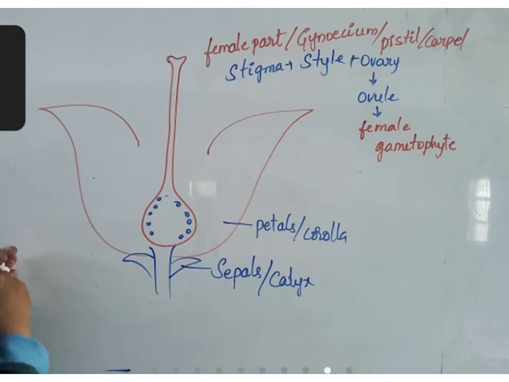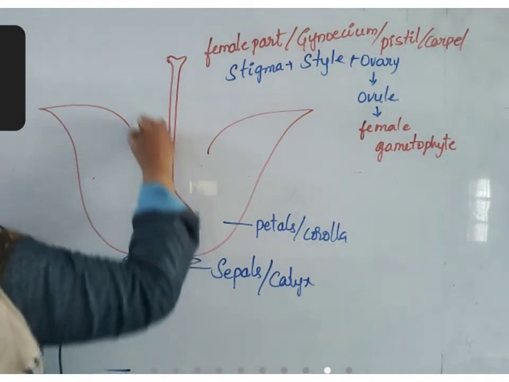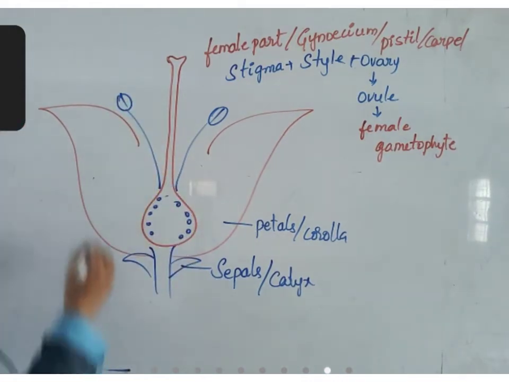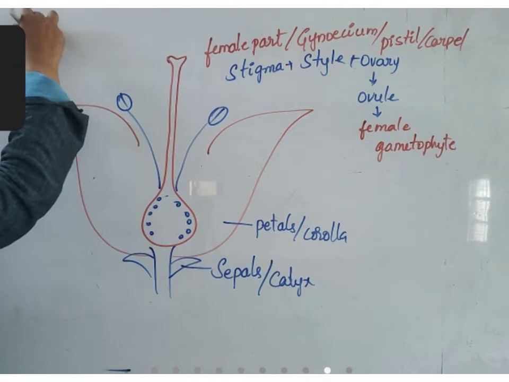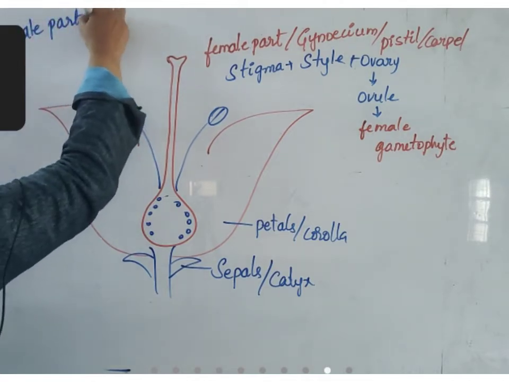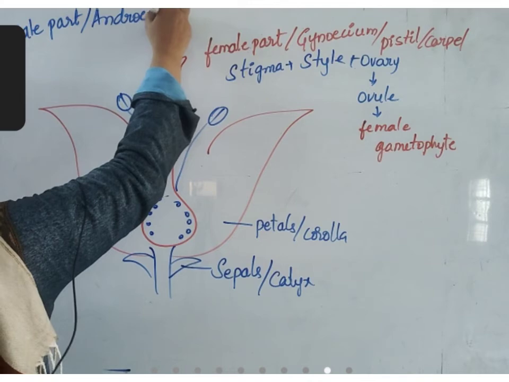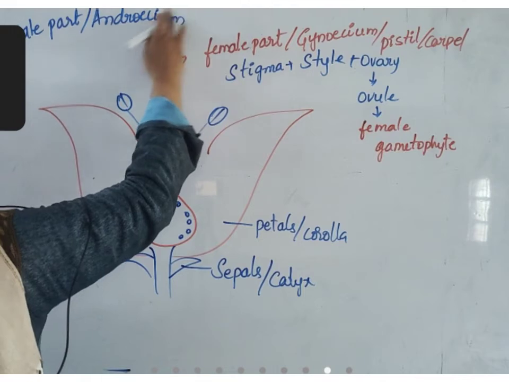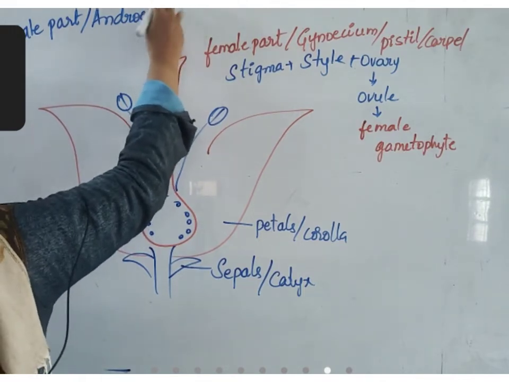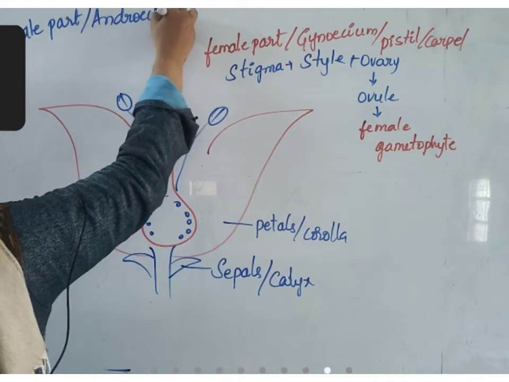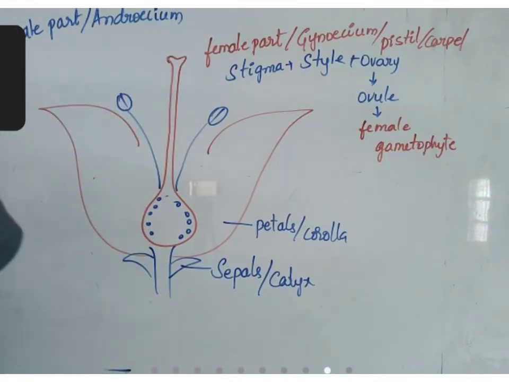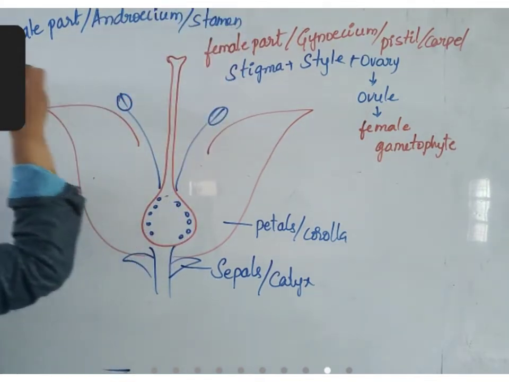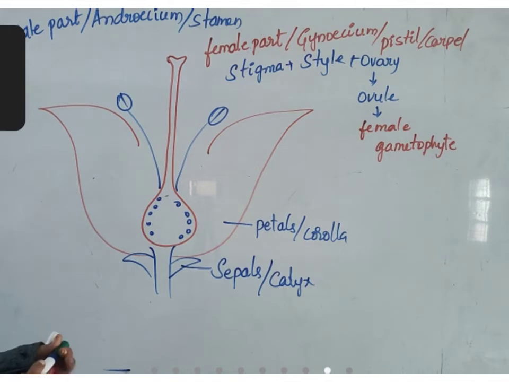Next, let us discuss the male part of the flower. Male part of the flower, these all parts that arise from here are called as male parts of the flower. Male part is also called as androecium. Androecium is also called as stamen. What are the parts that are present in the male part?